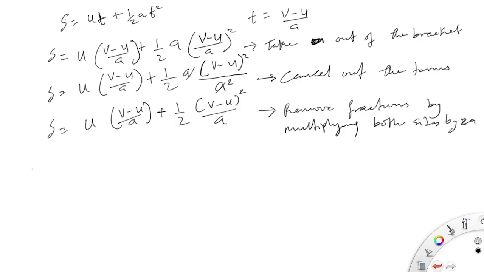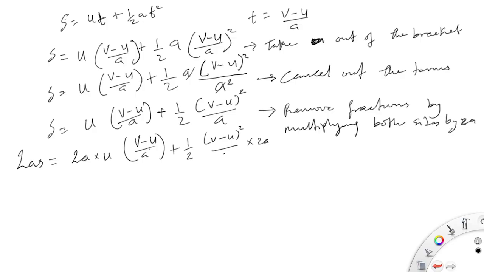Well, now 2as is equal to, we have 2a here times u times v minus u over a plus 1 over 2 times v minus u squared multiplied by 2a all over a.